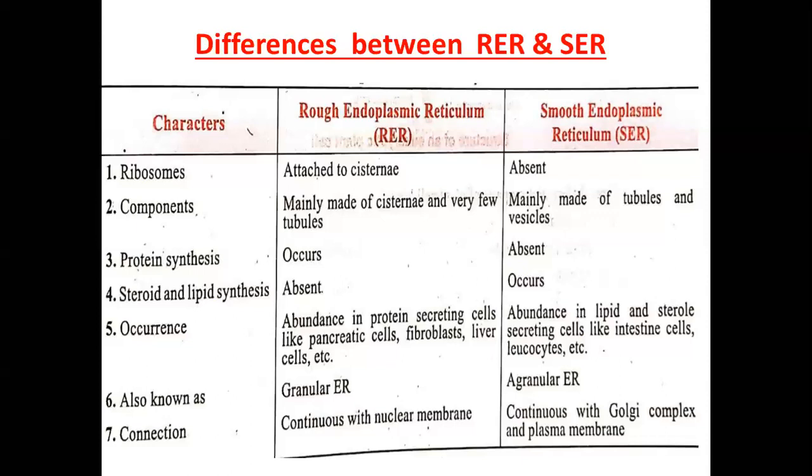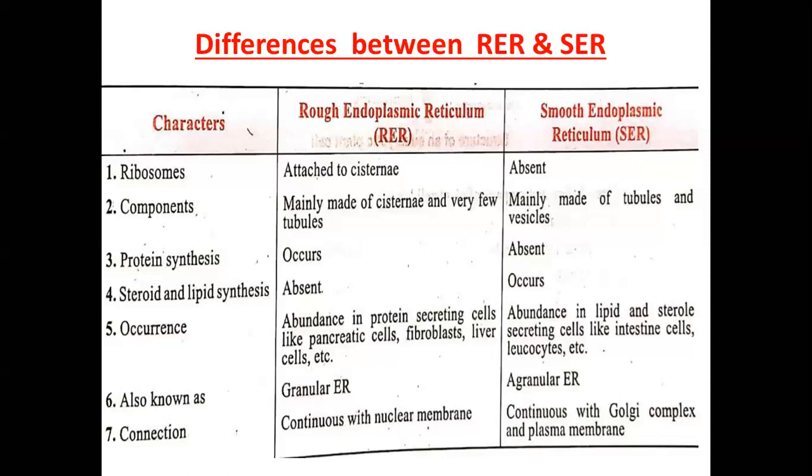Now, occurrence: RER is abundant in protein secreting cells like pancreatic cells, fibroblasts, liver cells, etc. But SER is abundant in lipid and steroid secreting cells like intestine cells, leukocytes, etc. RER is also known as granular ER because granules, that is ribosomes, are there, whereas smooth endoplasmic reticulum is agranular ER.